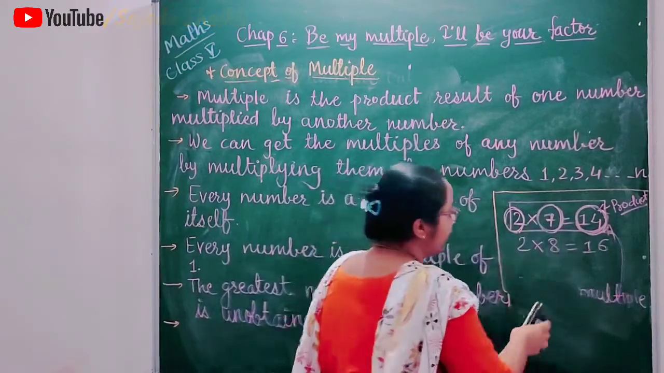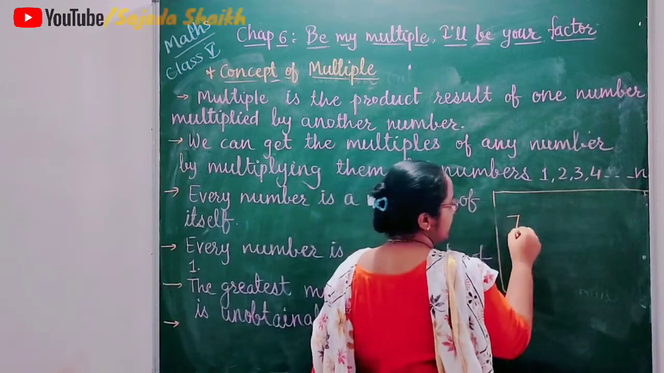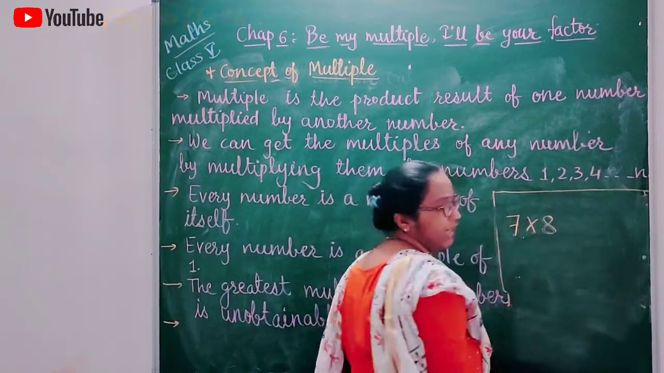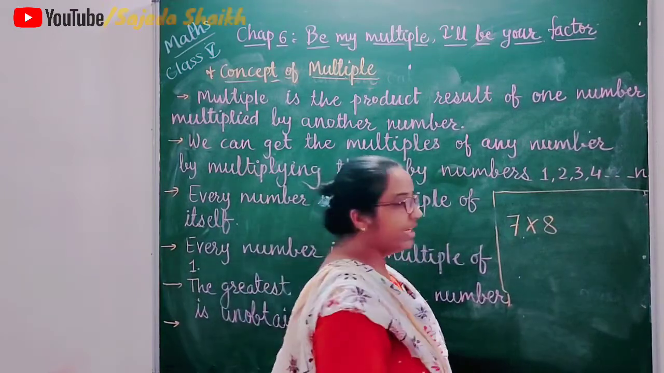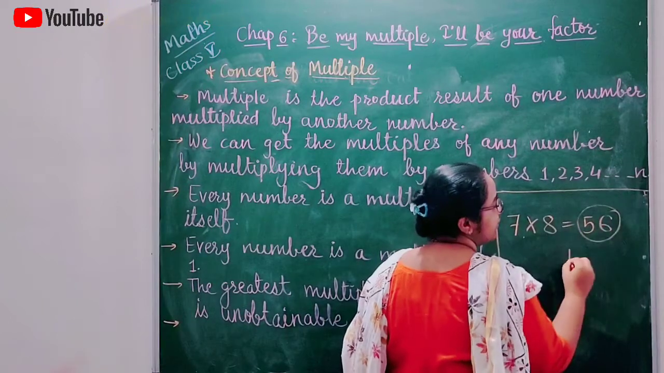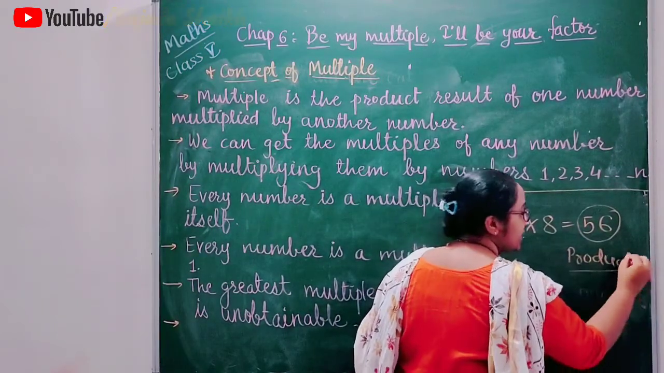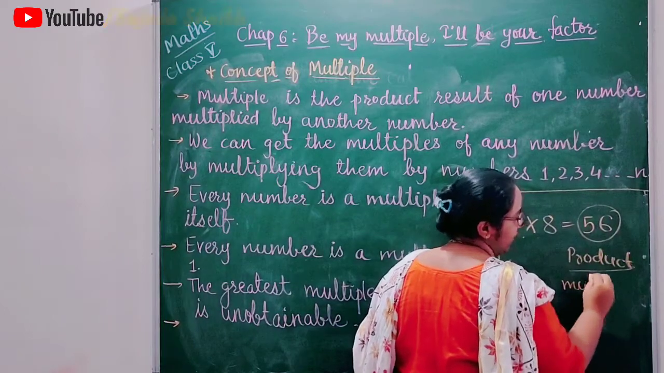Let me give you another example. Suppose it is given 7 multiplied by 8. We know the table, 7 eights are 56, and 56 we call the product, and this product is called a multiple.